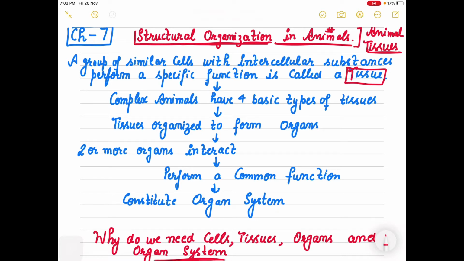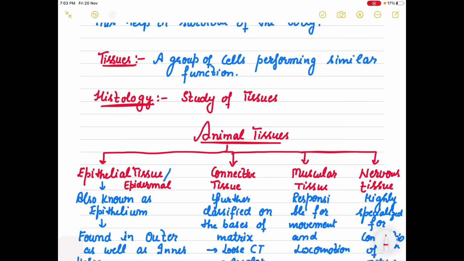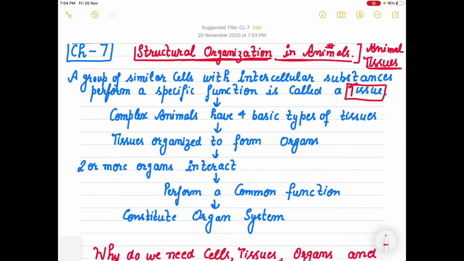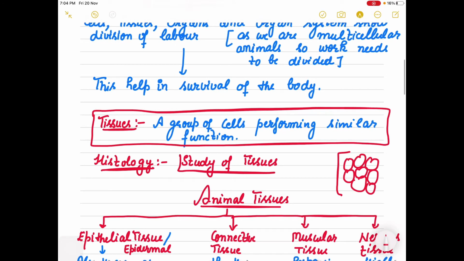So if we have to define tissue in a simple manner, a group of cells combine to perform a similar function, that is known as a tissue. And the study of tissues is known as histology, right?